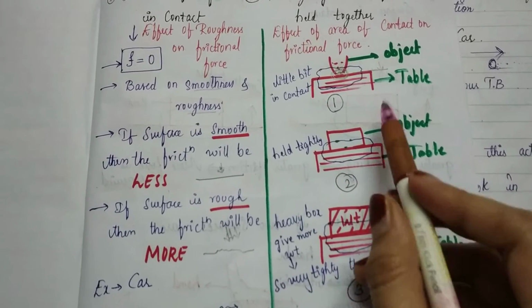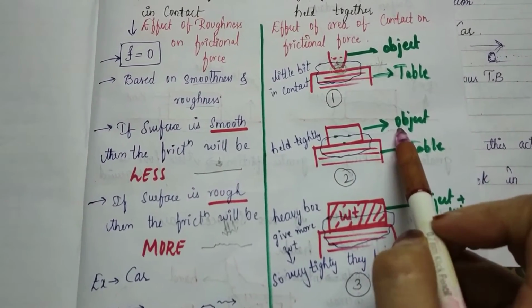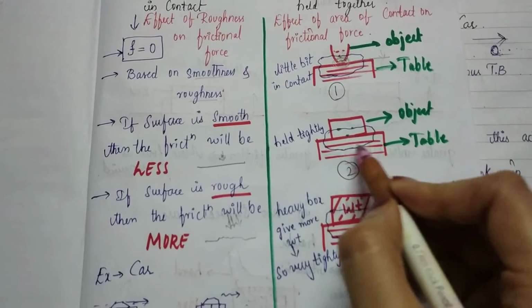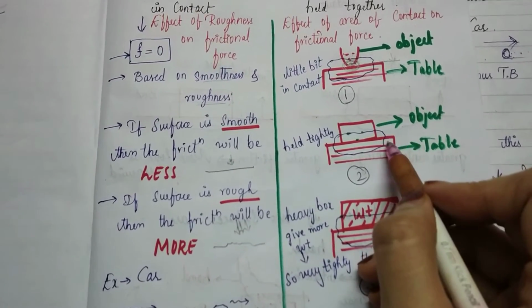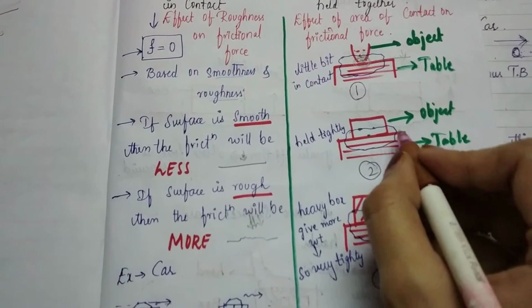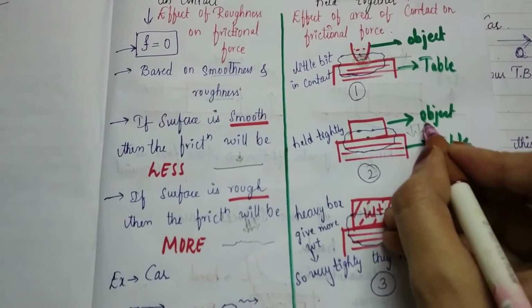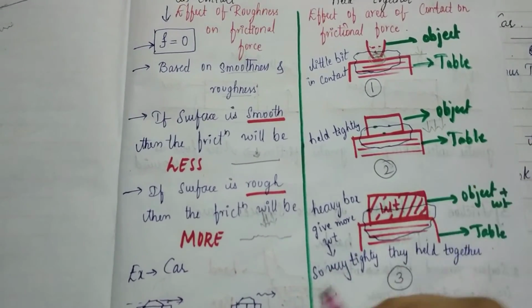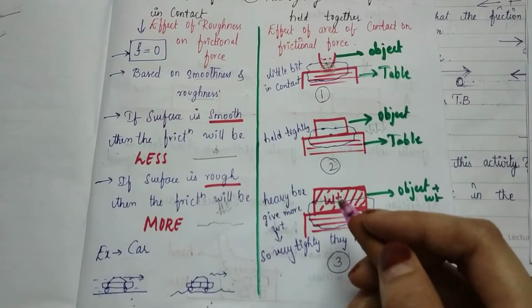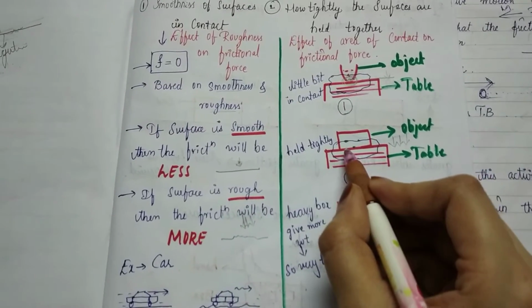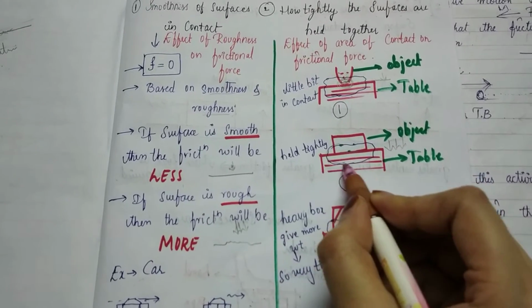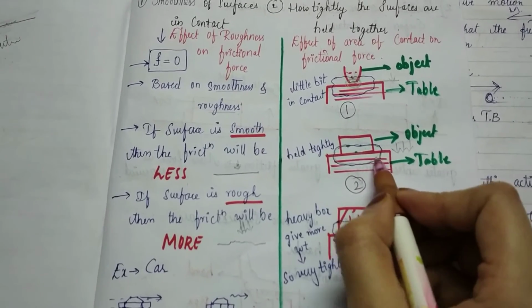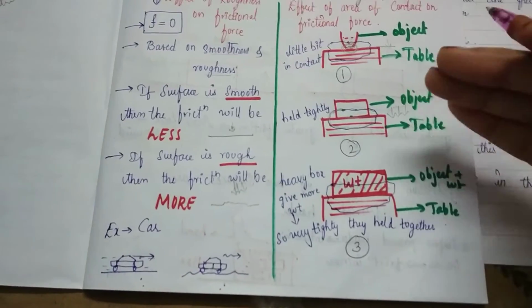You can see here and compare with the first scenario. In the second scenario, the surfaces are more tightly held together, so the friction will be more. They are more in contact with the surface, so the friction will be more when compared to the first scenario. Which means friction also depends on the holding between the object and the surface. Depending on this holding, the friction will change in the second scenario also.